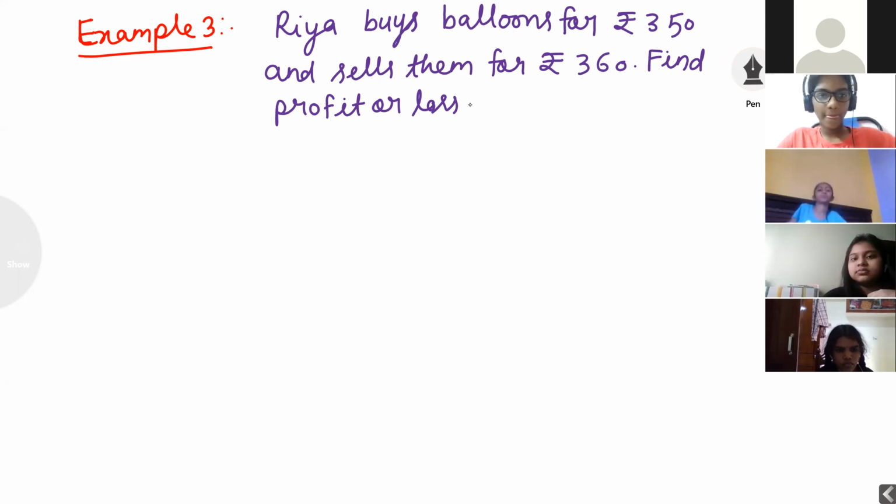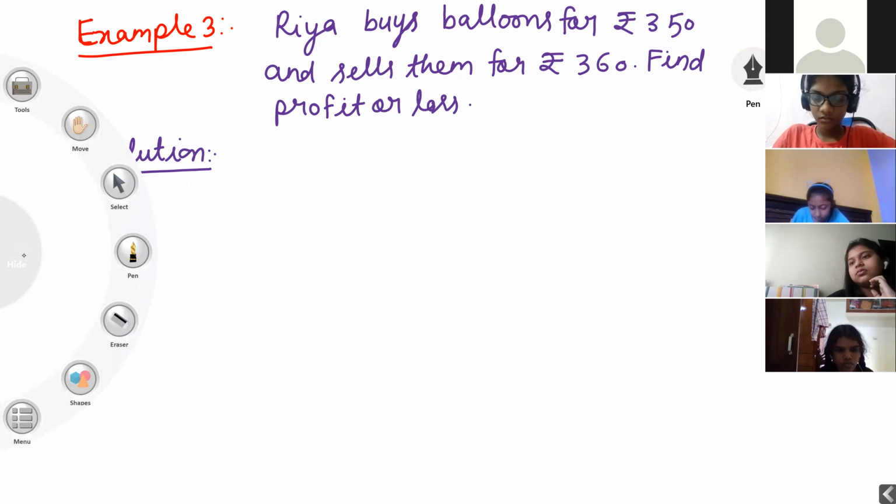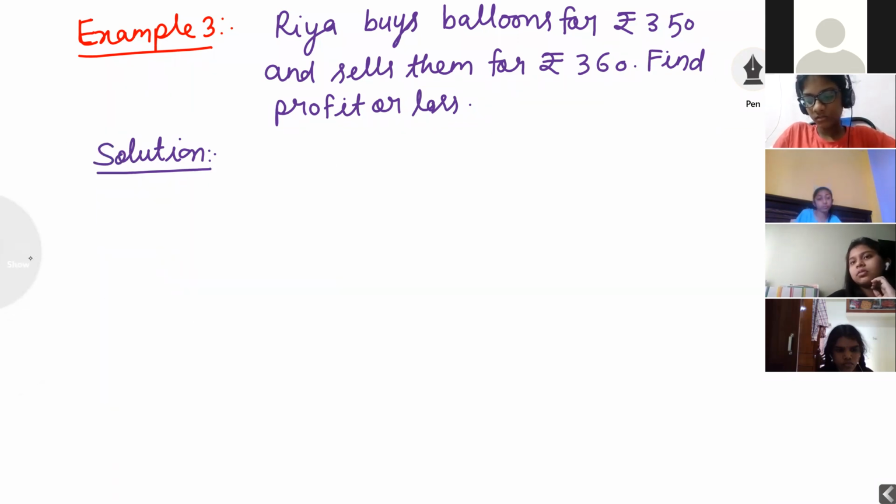Note down, everyone. Solution. CP is equal to rupees 350.